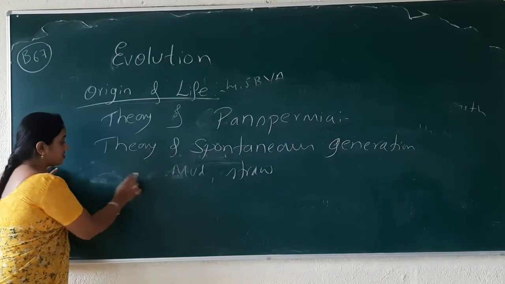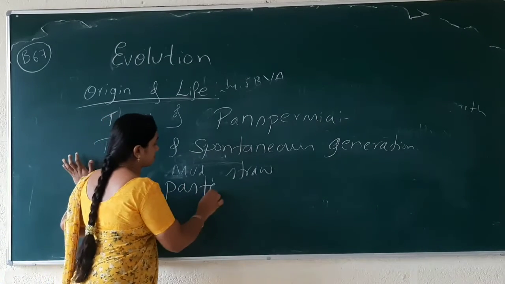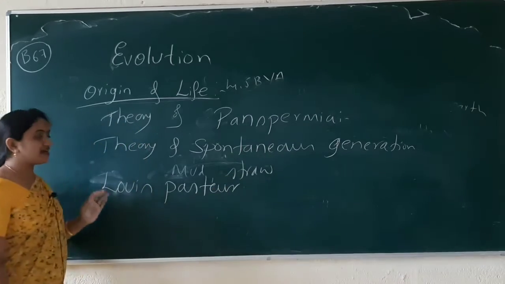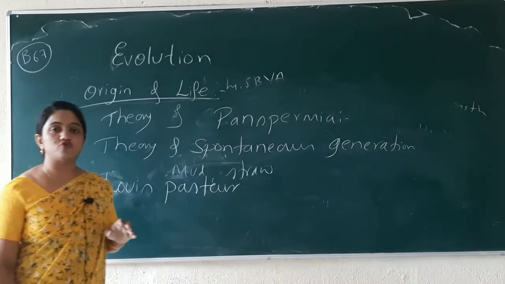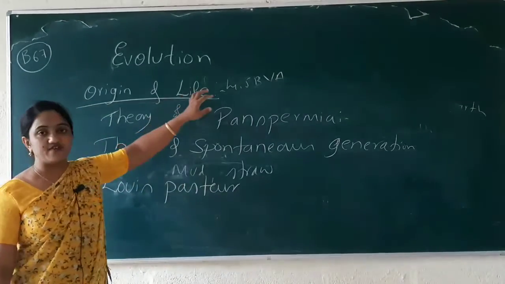And then Louis Pasteur conducted some experiments to prove his theory about how life evolved.